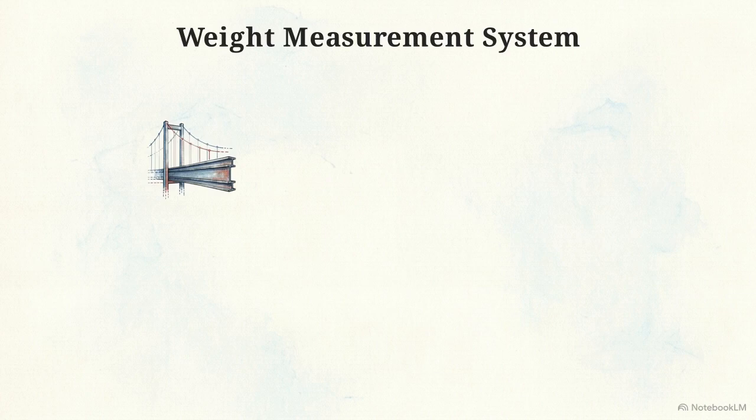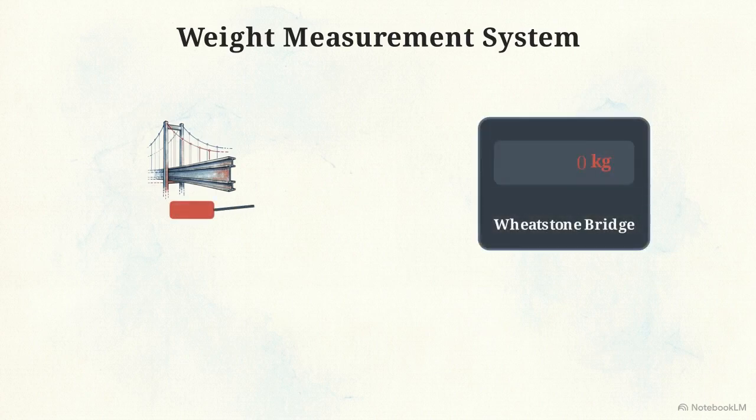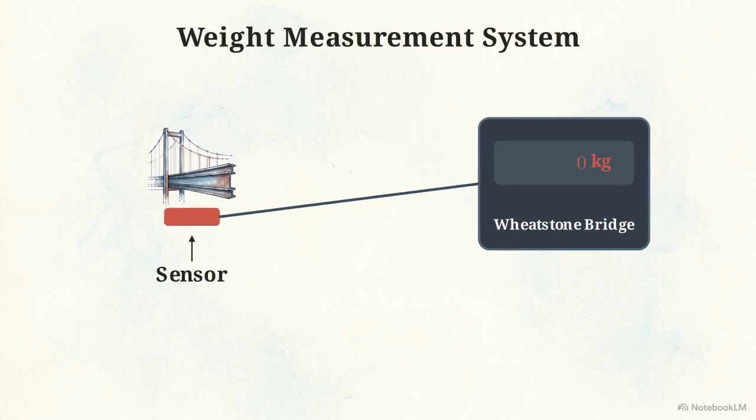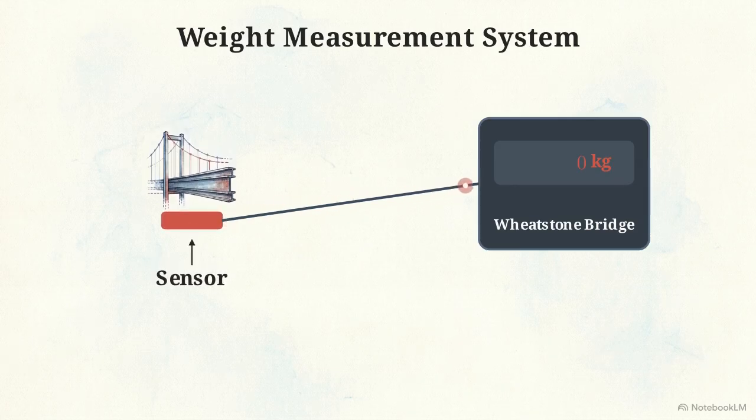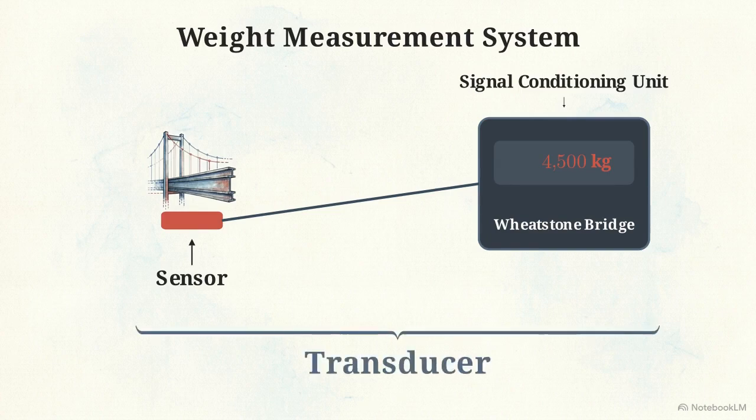This diagram illustrates a system for measuring the physical weight of traffic on a bridge using a strain gauge connected to a Wheatstone bridge circuit. The strain gauge acts as the sensor, detecting the physical deformation of the bridge and converting it into a tiny electrical change. The Wheatstone bridge serves as the signal conditioning unit. Working together, this combination functions as the complete transducer unit.